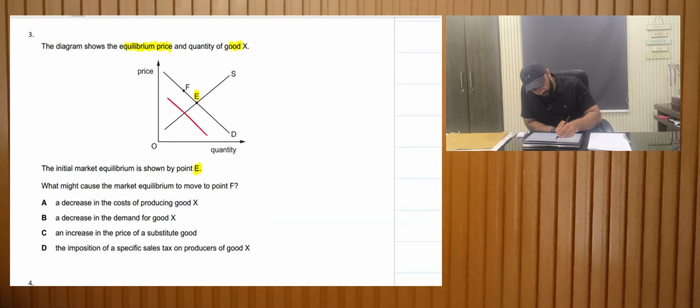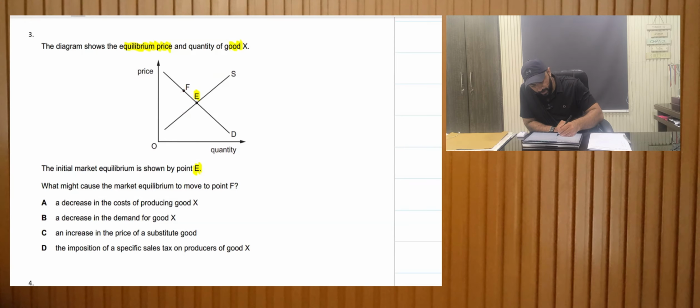If the demand shifts, F would not be an equilibrium. And if the supply shifts outwards, it won't be an equilibrium at F. So the only way is that supply would decrease and it would create an equilibrium at point F. So decrease in cost of production, this is incorrect. Reason: when the cost of production decreases, the supply would increase.